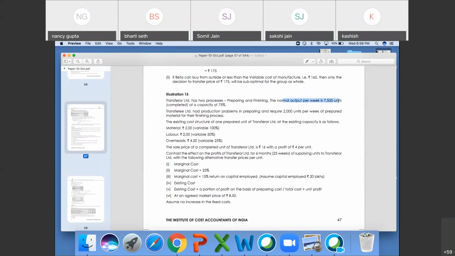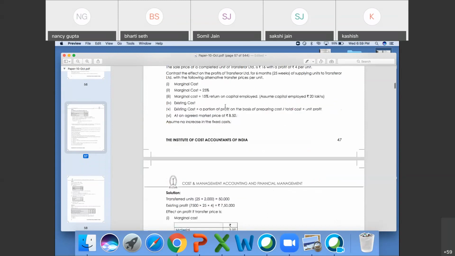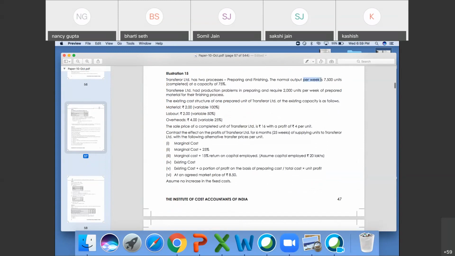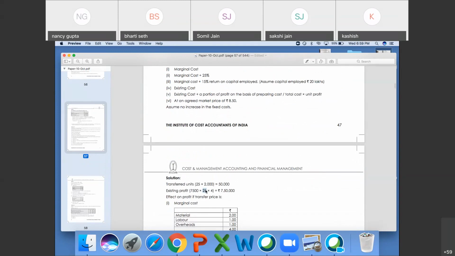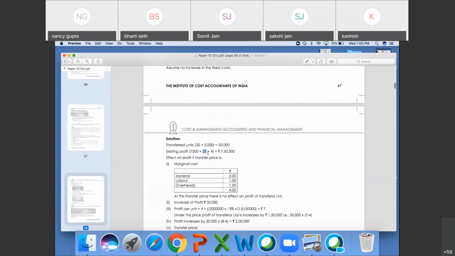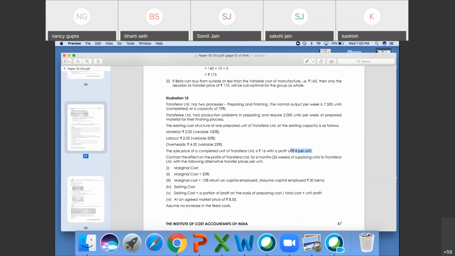Normal output is 7,500 units at a capacity of 75%. Fine. 7,500 units per week. Again, you are having 25 weeks, 25 weeks into 4 existing profit per unit. Shubhangi, am I clear? Shubhangi, is it fine? Okay, fine.